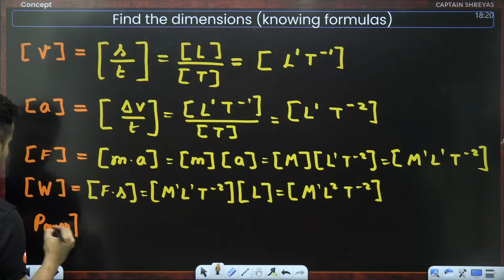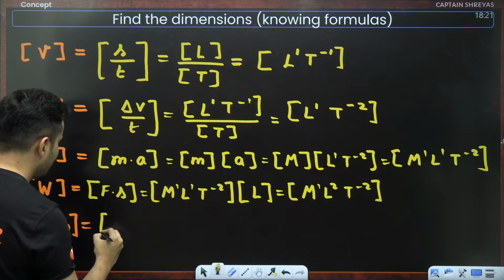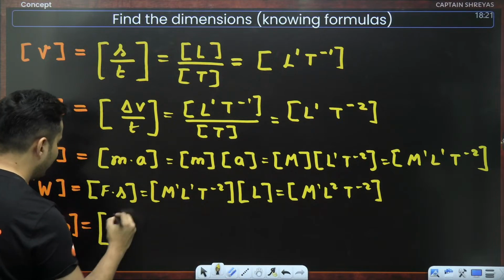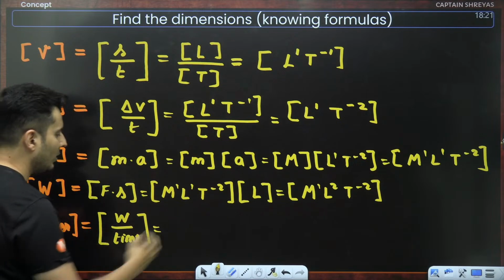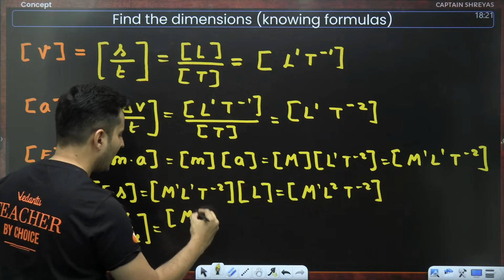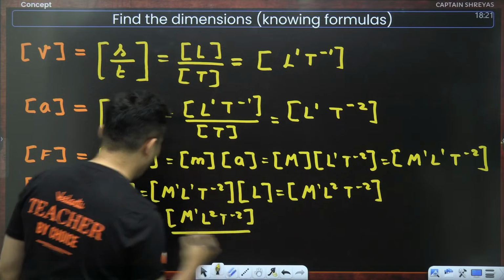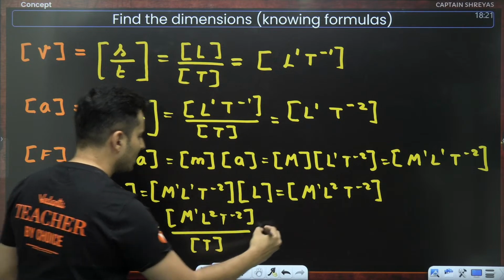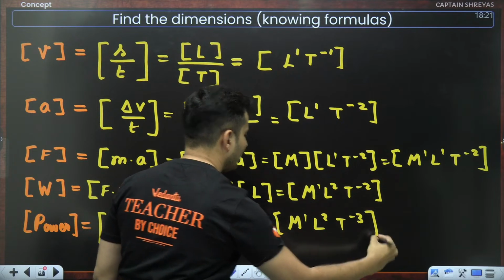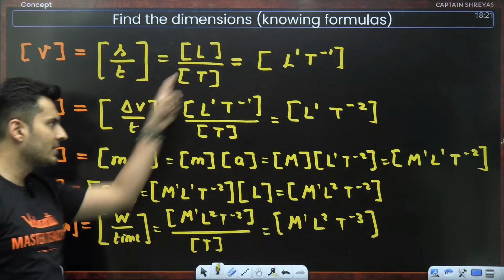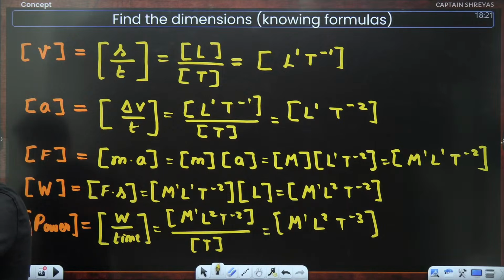Similarly, I want to find for power. Power, I know formula wise is nothing but work that you do upon the time that you take. Work, I just figured it out: M raised to 1, L raised to 2, T raised to -2. The whole thing divided by the time, which is basically T. So hence it will become M raised to 1, L raised to 2, T raised to -3. So this is how, using the formulas, you can find any dimension. If you know the formulas, you can find any dimension.